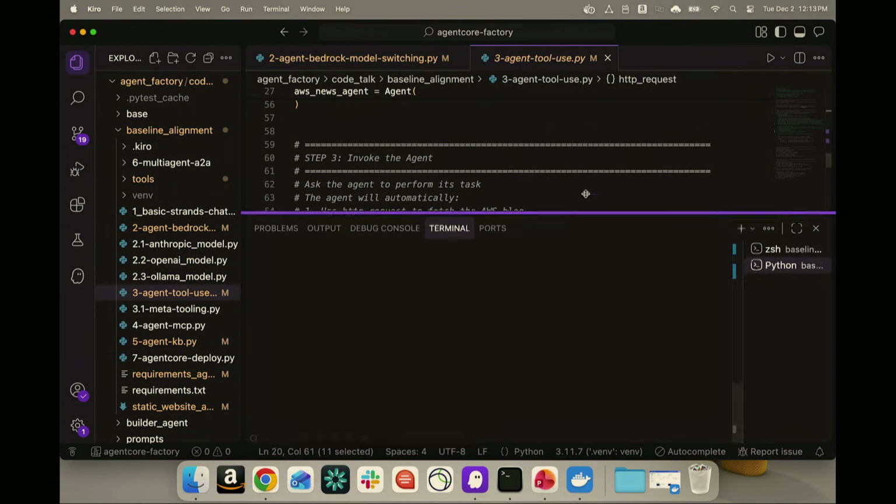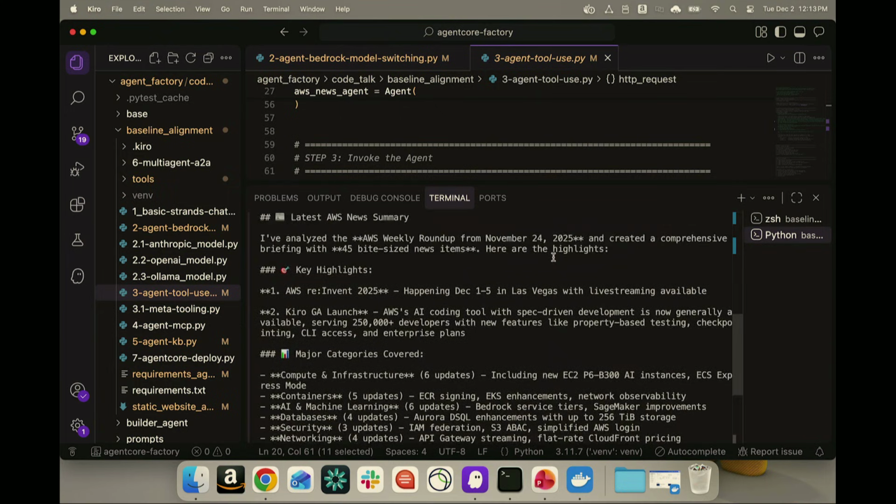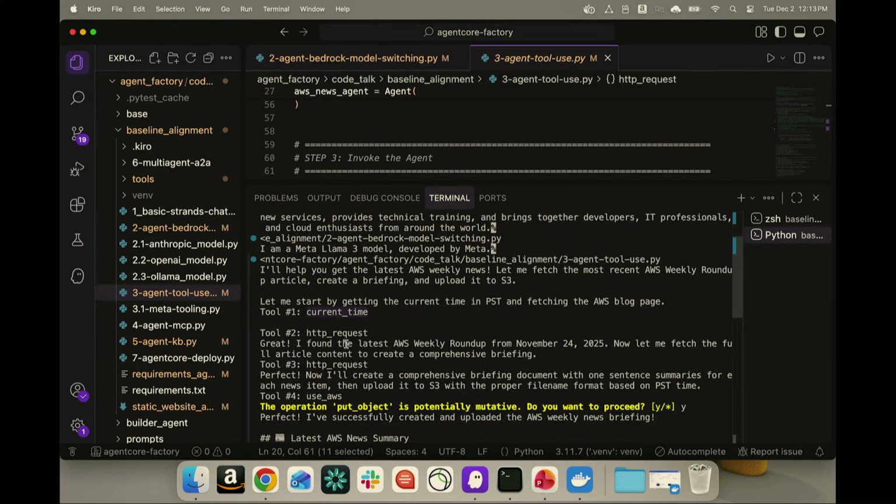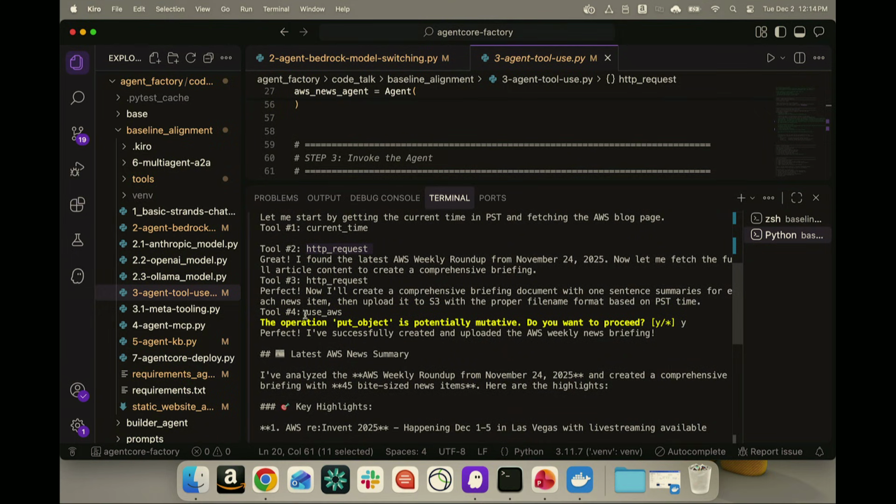So now the agent is able to understand the request and take action on our behalf. What you can see is it first used the current time tool. Then it used the HTTP request to find the latest AWS announcements. And then it is using the use AWS tool to upload that to S3 on my behalf. And here it is taking my permission. There are ways for us to automate that as well. But I'm saying, hey, it's okay for you to go ahead and create this put object request. I say yes to it.